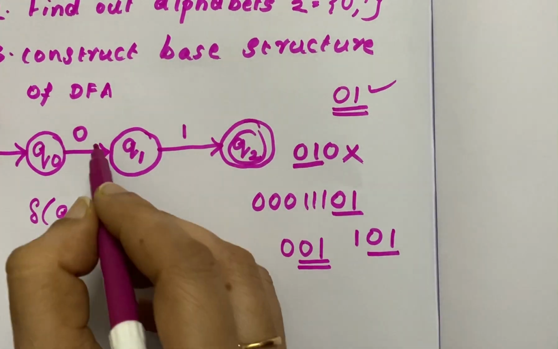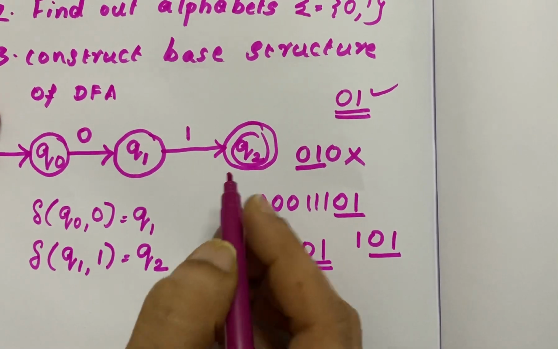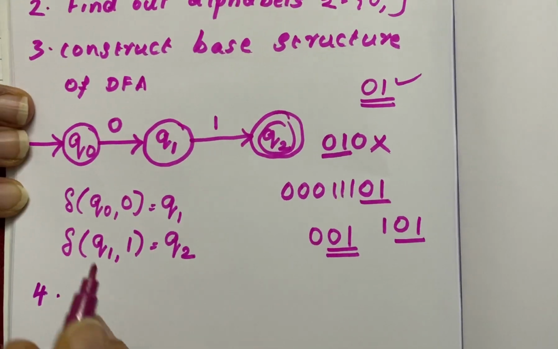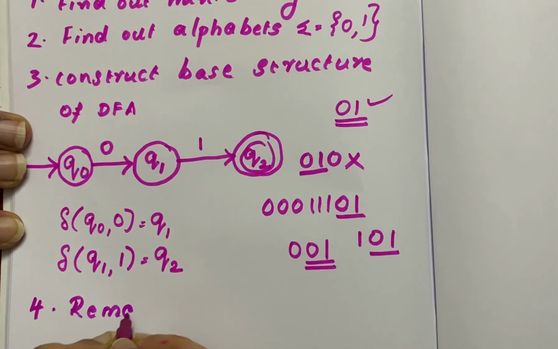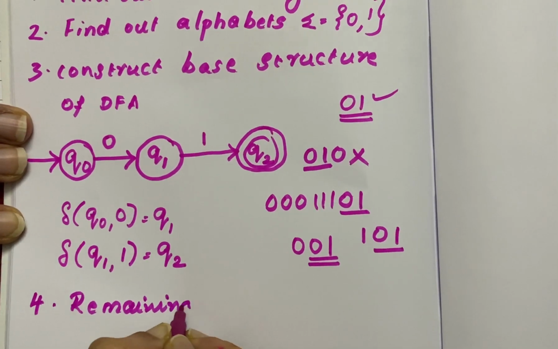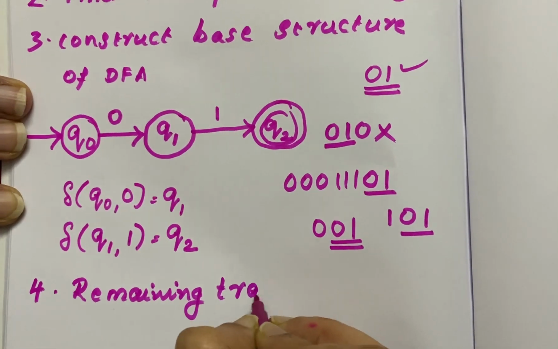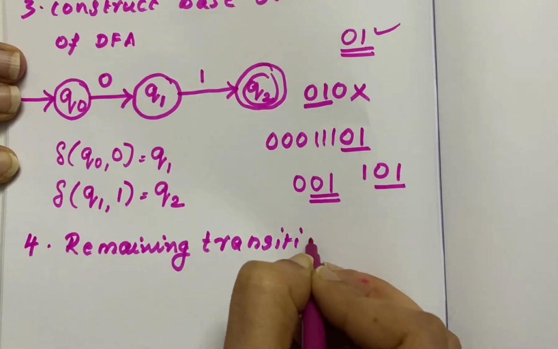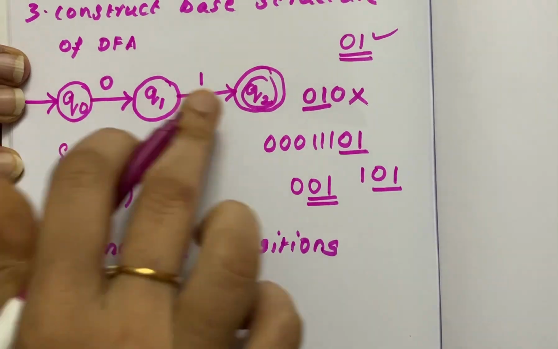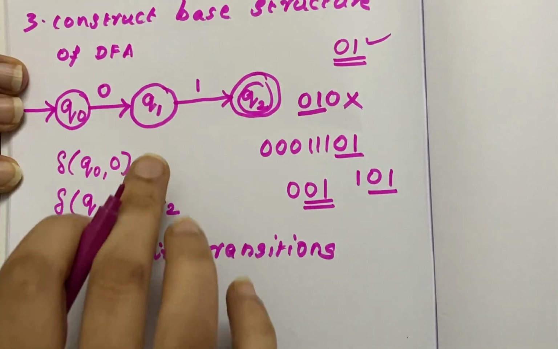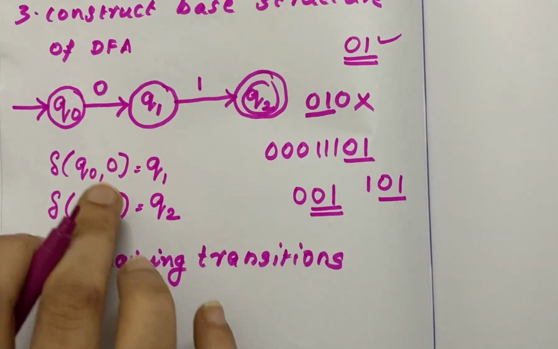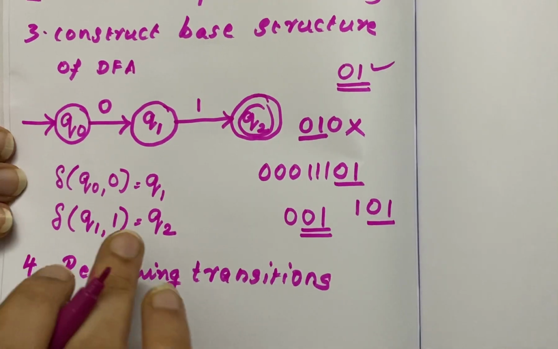Now our fourth step, I've already told you: you need to find the remaining transitions which you have not given in step 3. In step 3 we have given only two transitions.